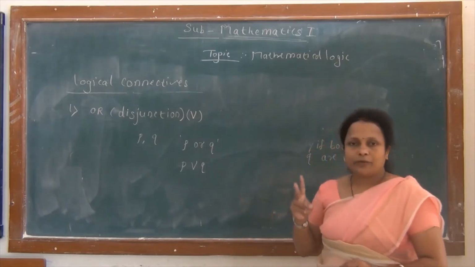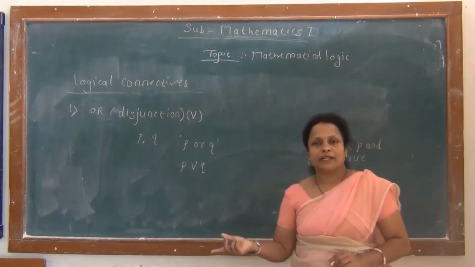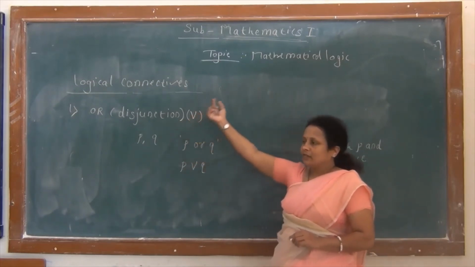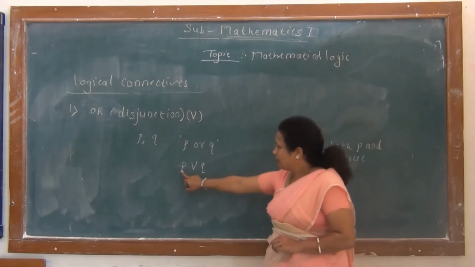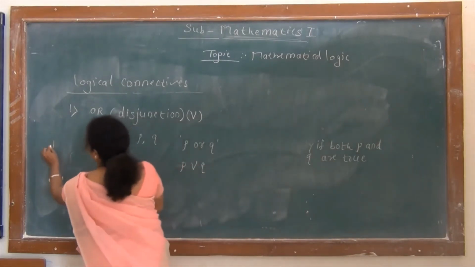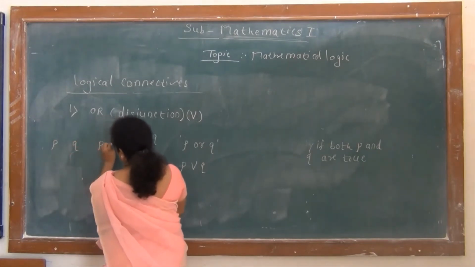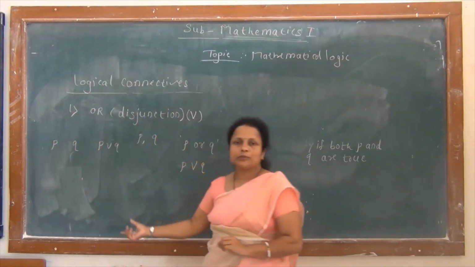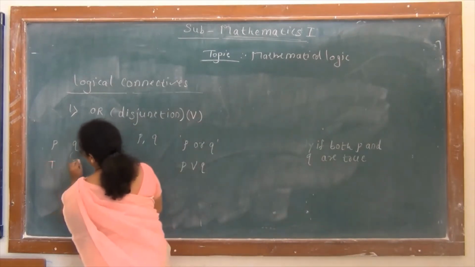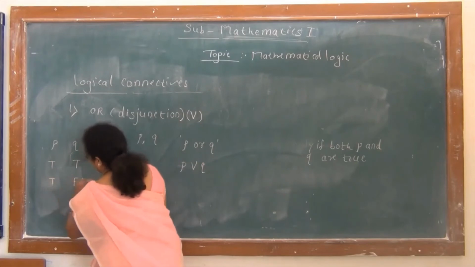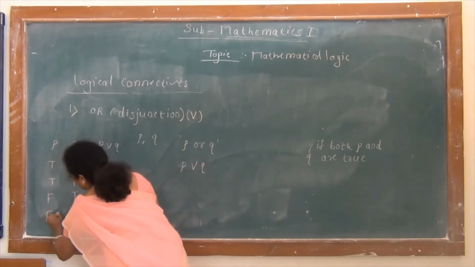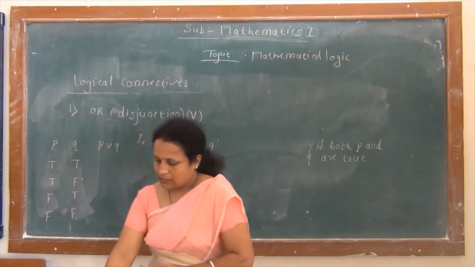So if we have two statements, we connect them by using the connective or, then it is called a disjunction and we write it symbolically as P ∨ Q. Now we remember its truth table: P, Q, P ∨ Q. Again we have two statements, so the number of truth values is again 4. So we start with both true, one true one false, first false second true, and last both false.